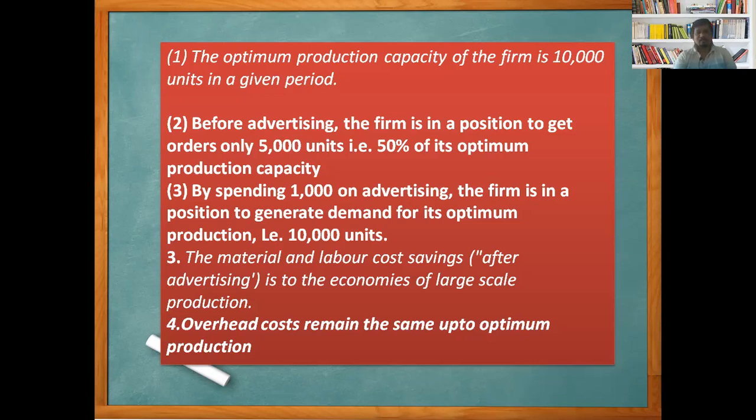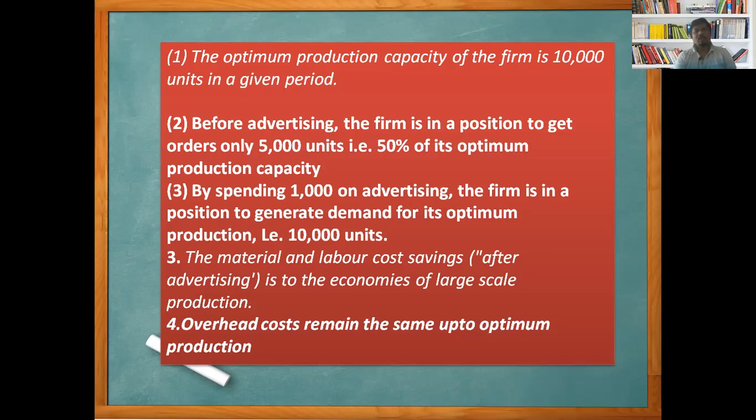Before advertising, the business firm is in a position to get orders for only 5,000 units, that is 50% of its optimum production capacity. By spending rupees 1,000 on advertising, the firm is in a position to generate higher demand up to its optimum production, that is 10,000 units.